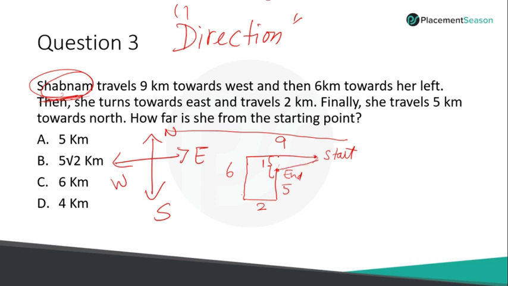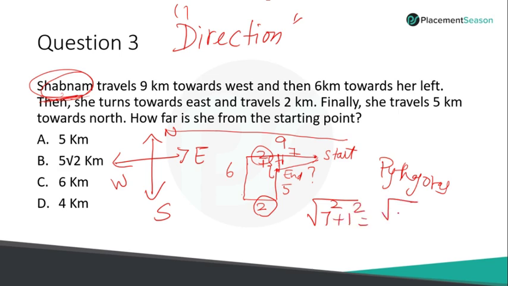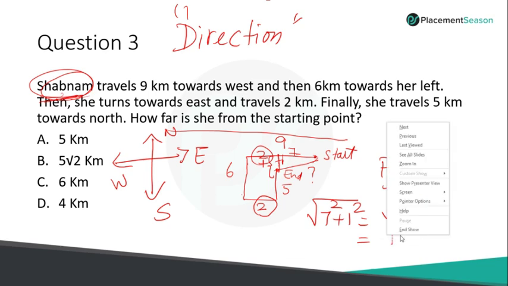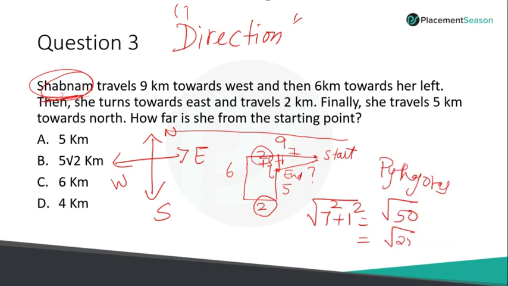If you just connect these dots, you'll get a right angle triangle, and this length is 1. This value is 2, so this has to be 2. This total is 9, which makes this value 7. So this is a right angle triangle. What is the theorem that should strike you? Definitely a squared plus b squared, that is Pythagoras theorem. So what is this particular distance? Square root of 7 square plus 1 square. What is that? Square root of 50. 49 plus 1. What is square root of 50? Square root of 25 into 2 is 5 root 2.